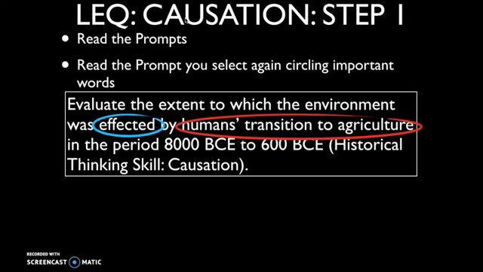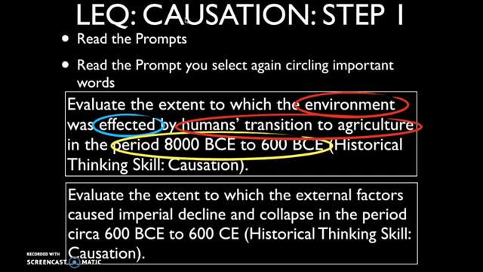So hopefully you understand that what they're asking about is the Neolithic Revolution or the Agricultural Revolution. And then it's not just any effects they want you to focus on. They want you to focus on those environmental effects. So we're in the eye of our spice theme. And then the time period here is 8000 BCE to 600 BCE. So we're exclusively in the time period of period 1.